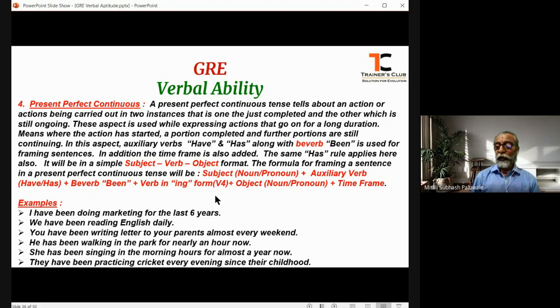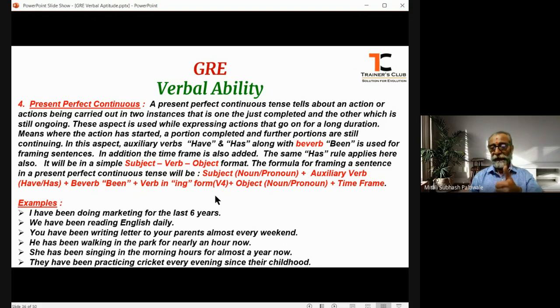In addition to all these things, there is one more thing, that is the time frame. So here, when we frame the sentence, the framing would be SVOPT.